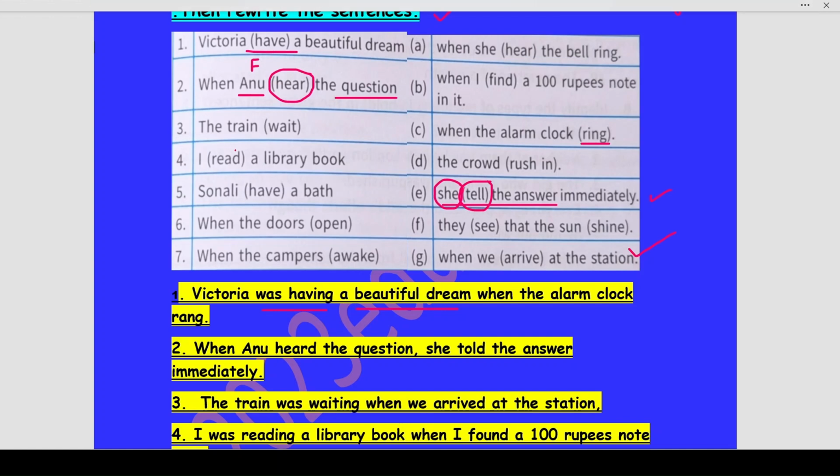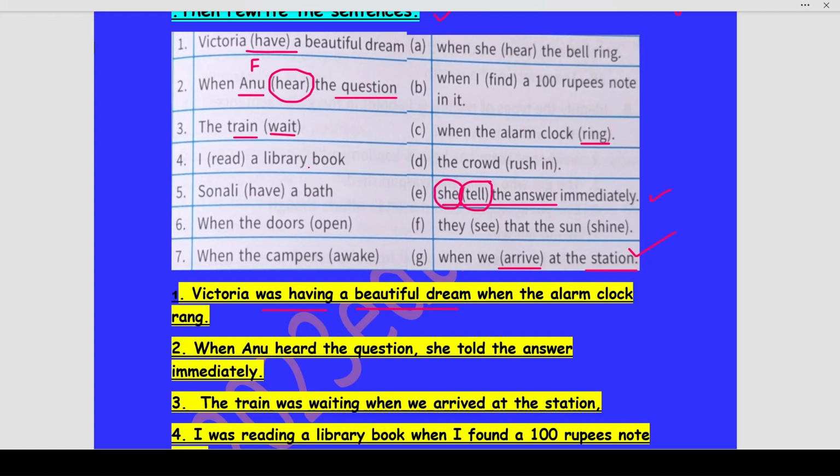Now, the third part, the train wait. Okay, now train. What can be related to it? From the options, read all the options properly. Now, train is always at the station. Okay, so this would be the option. The train waited when we arrived at the station. So the train was waiting. Okay, now this is a past continuous tense. The train was waiting when we arrived at the station.